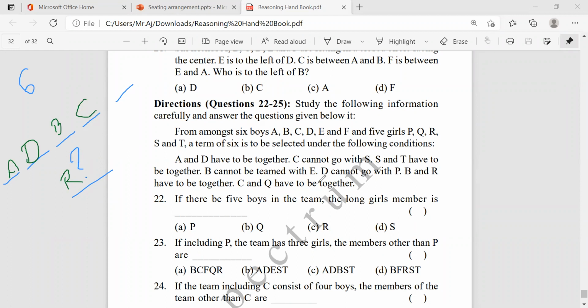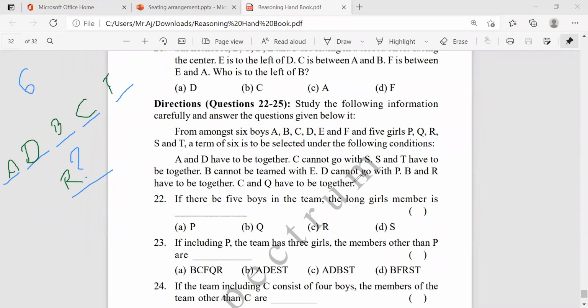and C cannot be with S. Okay, S is not there. And B cannot be teamed with E. B cannot be teamed with E. Then we can take only F here. We can take F here.